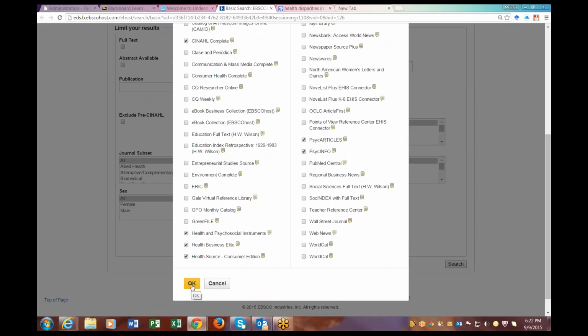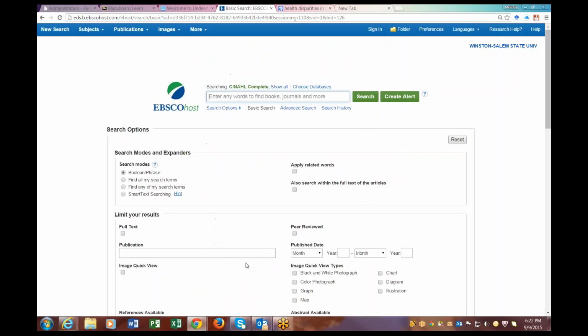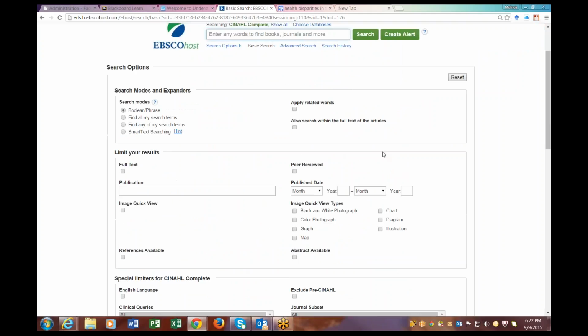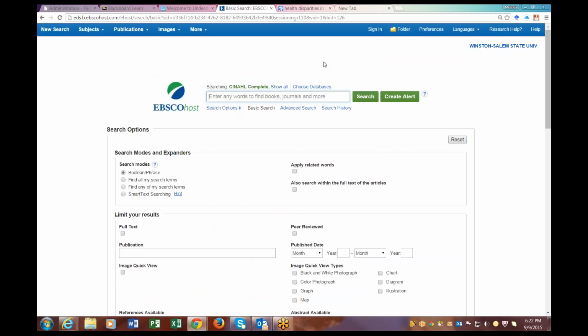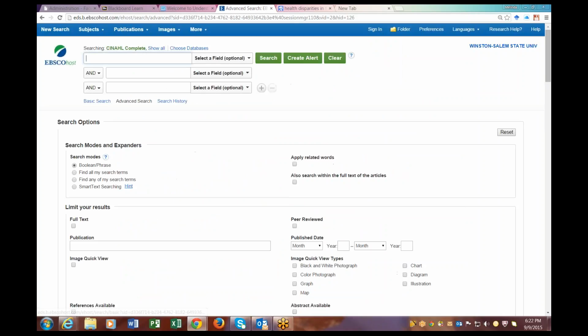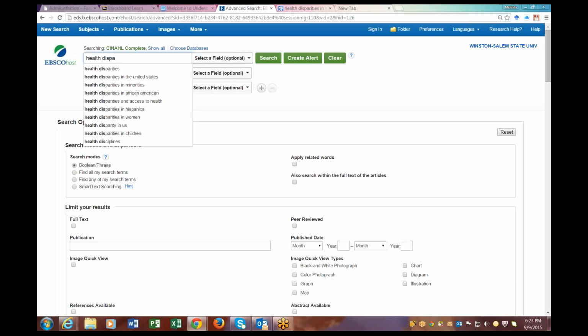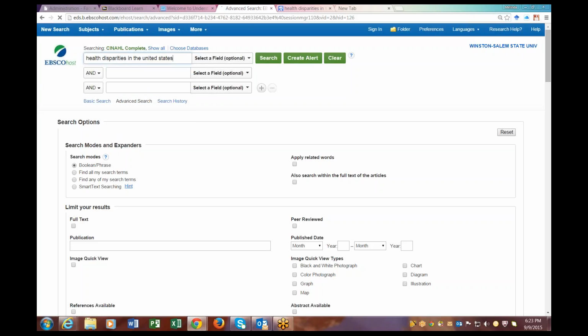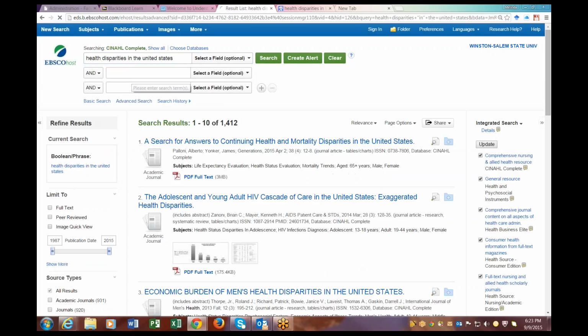All right, so I've gotten several databases here. So now I'm going to do my search. I recommend that you start at the advanced search, and the reason being, you can put in more searching parameters at this screen. So I'm going to stick with our topic. I got to type it in. Imagine that. Okay, so this is health disparities. Here we go. Let's do health disparities in the United States.